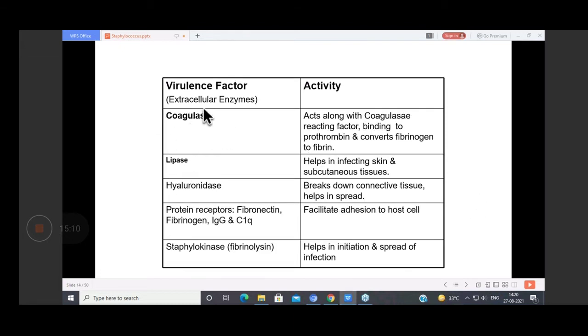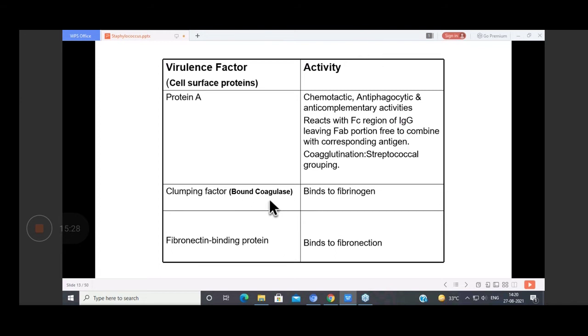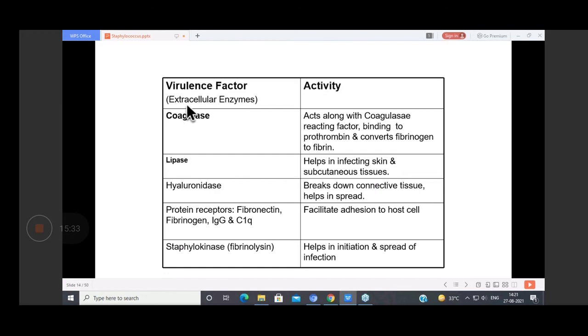Then we have coagulase. This is very important. You get a question on the coagulase test. In this Staph aureus, there are two factors I told you. There's a clumping factor, which is bound coagulase. It is attached on the cell surface protein. Now this coagulase is an enzyme. So now I'm telling about the extracellular enzyme. Staph aureus secretes the coagulase enzyme, and it is a principal virulence factor.